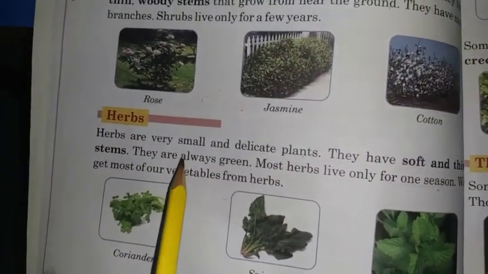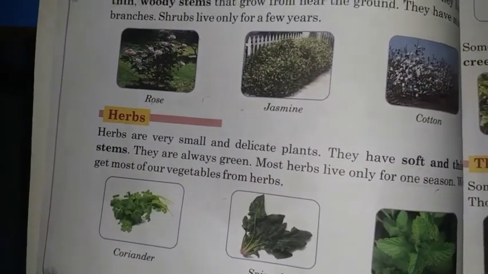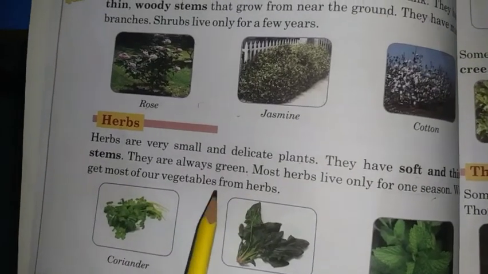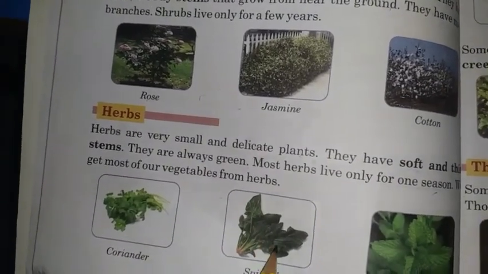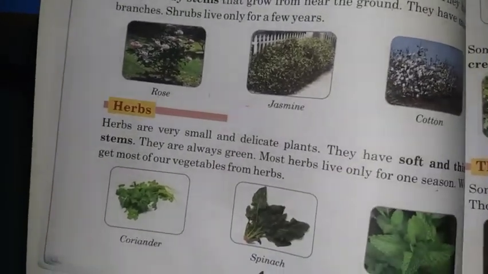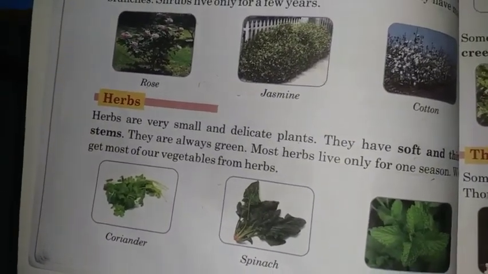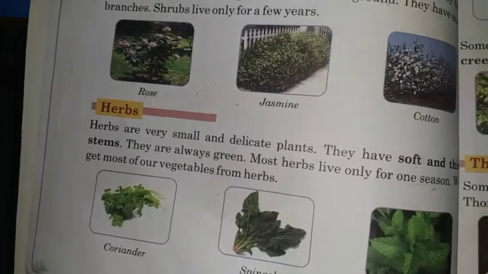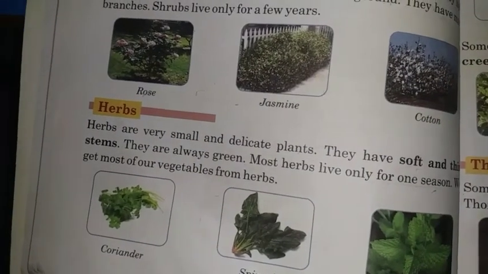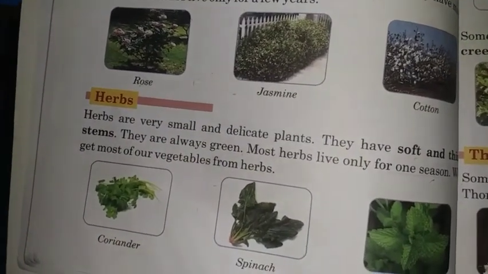So students, what are herbs? Herbs are a normal plant with soft stem. The color of herbs are always green. They live for one season or few weeks, just like coriander, spinach and mint. They live for very short time. We get most of our vegetables from herbs.